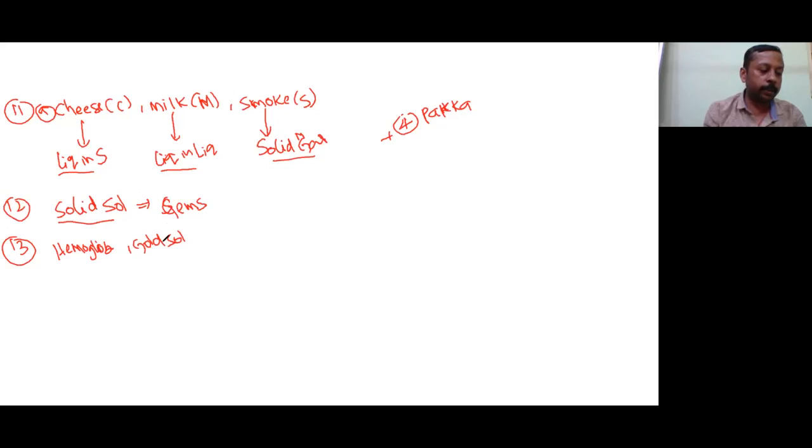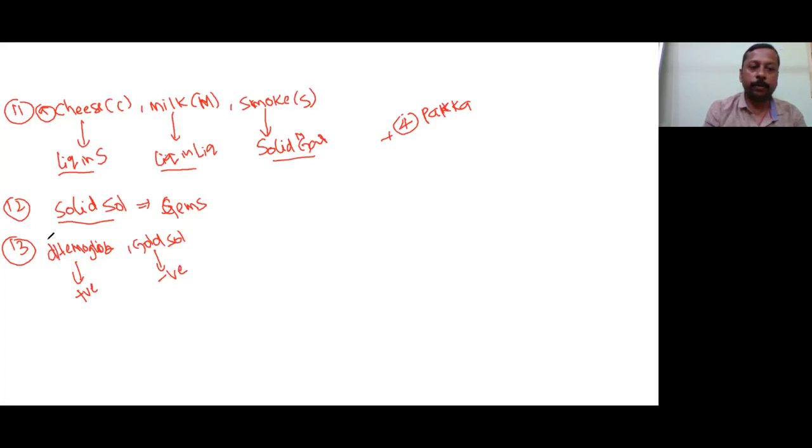Hemoglobin is a positive colloid, whereas metal sols are generally negative colloids. So 13th, positive and negative. Therefore, D option.